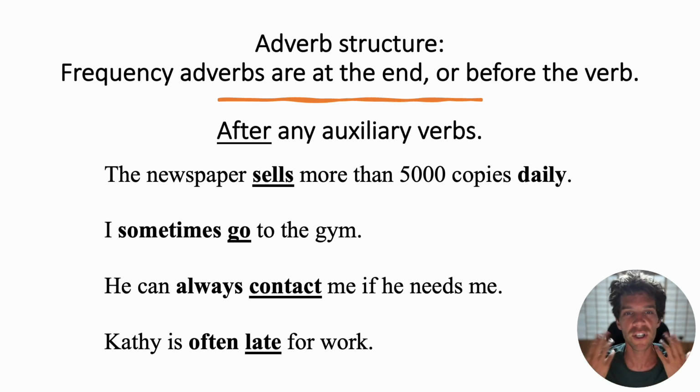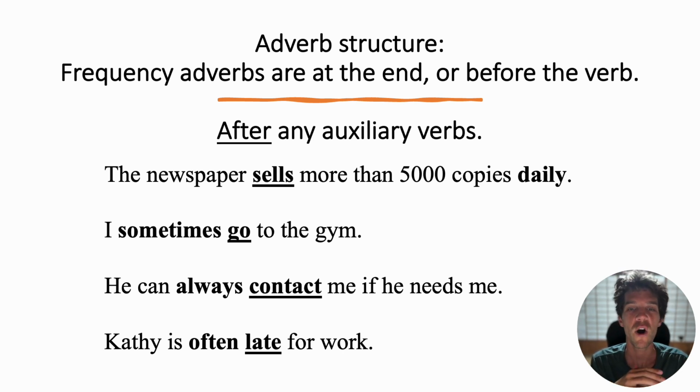So I give a more general suggestion: place the adverb before the word it modifies. In those ones with verbs, sometimes go, always contact, the adverb is describing the verb. Here, often is describing how often lateness occurs. So, Kathy is often late for work.